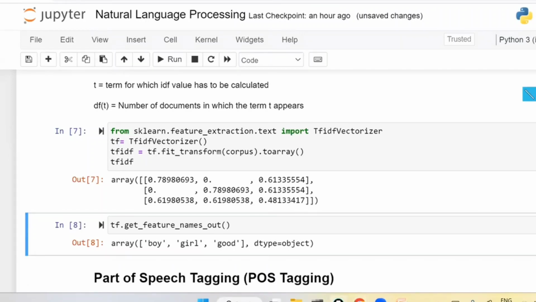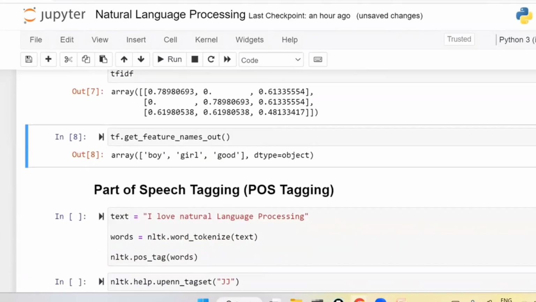The column names are the same. The first one is boy, the second one is girl, and the third one is good. You can see the column names by using get_feature_names_out. Is that clear?